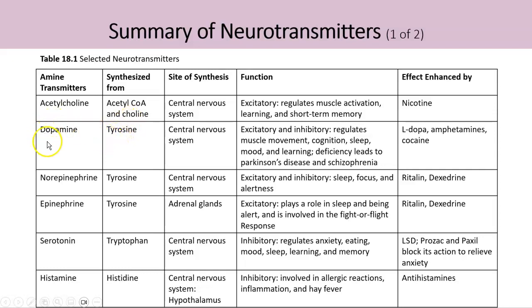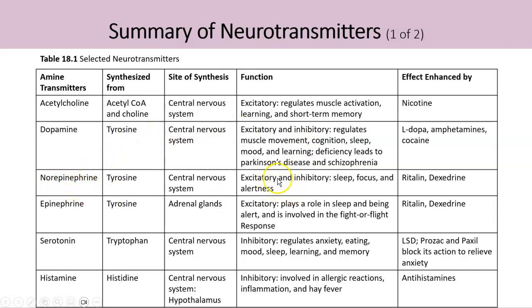Dopamine has both excitatory and inhibitory functions. It regulates muscle movements, cognition, sleep, mood, and learning. Deficiency leads to Parkinson's disease and some other conditions like schizophrenia, and it is synthesized in the central nervous system.